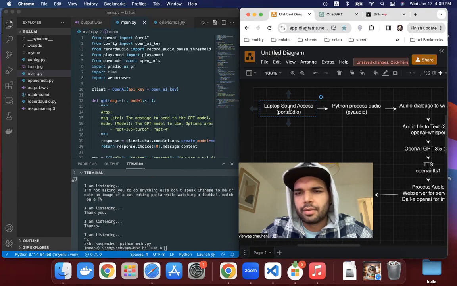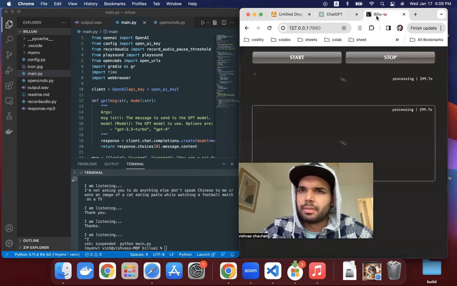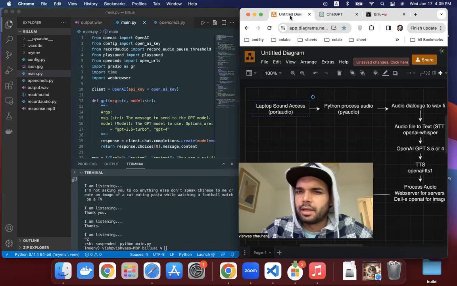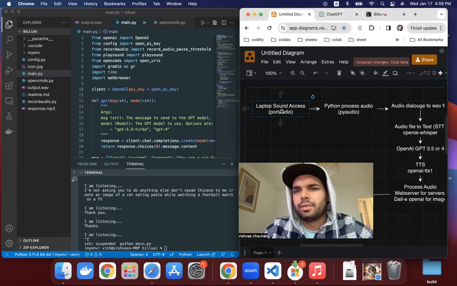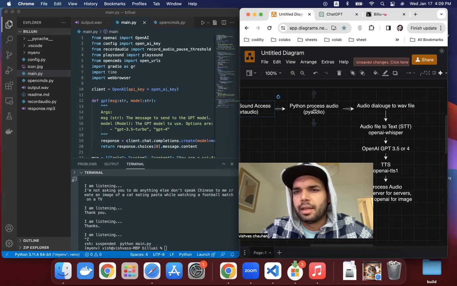Okay, first we need to activate the sound of the laptop so that any port that is open can take my audio. So we need to install PortAudio on our laptop to access the system. Then we need our audio to go into the Python code so that we can play and modify it. So we need PyAudio for that. The conversion of the audio dialogues is actually done by PyAudio.